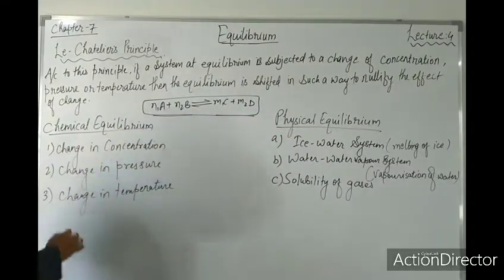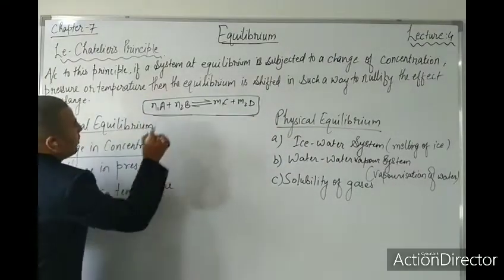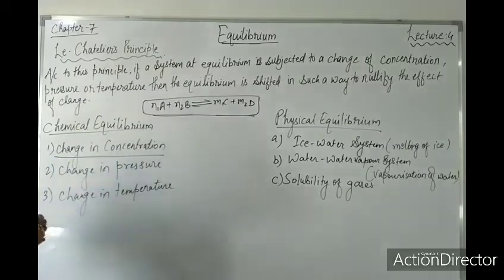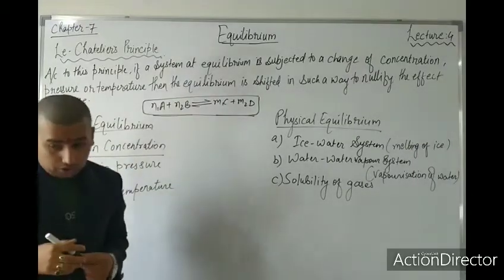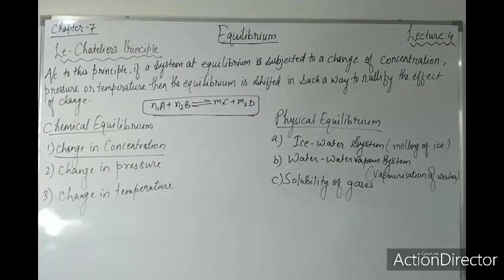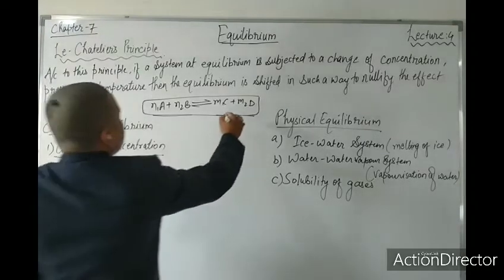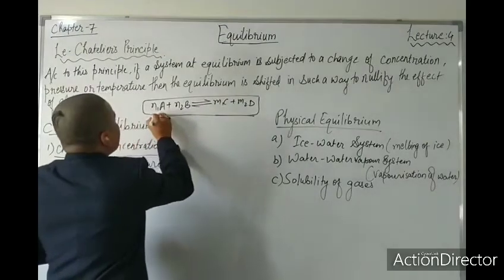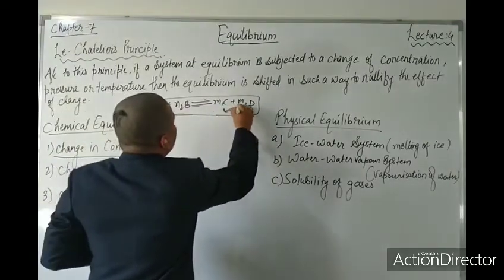The first one was the change in concentration. As the reactant concentration is changed, the concentration of reactant will change, so the shifting will favor the product side. Here this concentration will change and here the equilibrium will shift to this side.